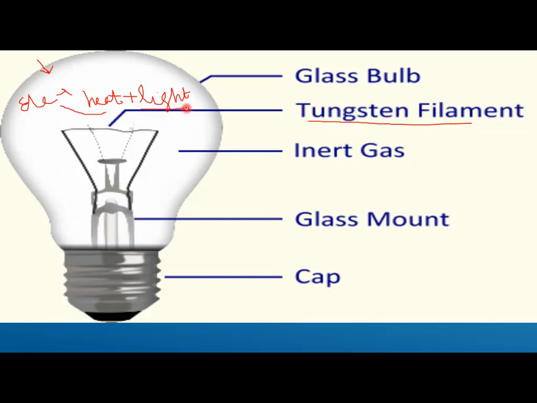So your electrical energy is converted into heat and light energy. That's why we say the bulb works on the principle of heating effect of the electric current, right? Is it clear?